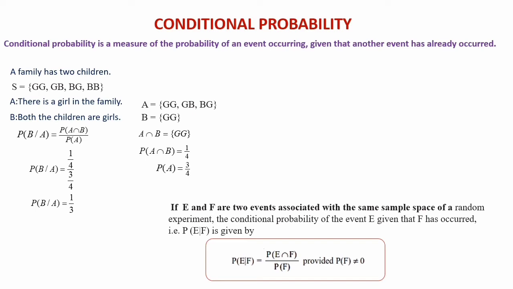And both the children are girls, in the sense probability B, is equal to the set of GG. When you calculate probability of B given A, you can directly calculate by using these two. This can be considered as the sample space. So you can see their intersection, that is GG, there is only one element out of these 3 elements. So P of B given A is equal to 1 divided by 3.